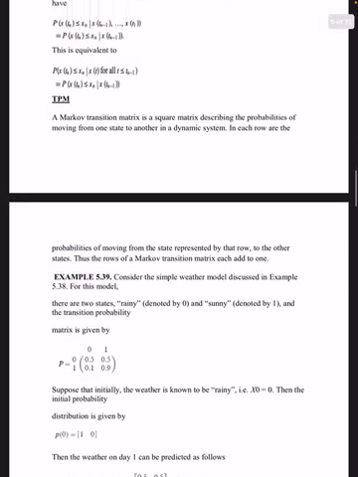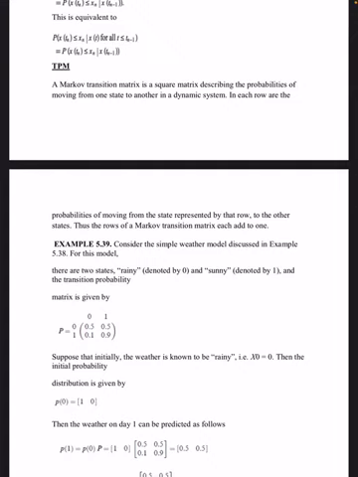TPM. A Markov transition matrix is a square matrix describing the probabilities of moving from one state to another in a dynamic system. In each row are the probabilities of moving from the state represented by that row to the other states. Thus, the rows of a Markov transition matrix each add to 1. Example, consider the simple weather model.